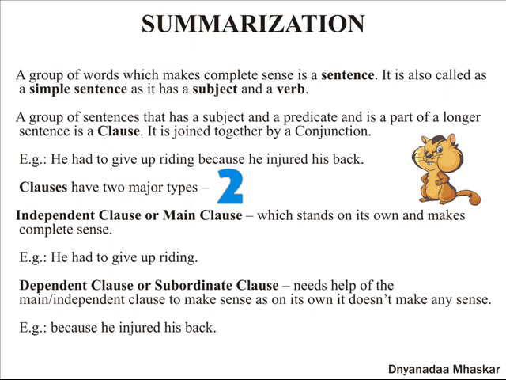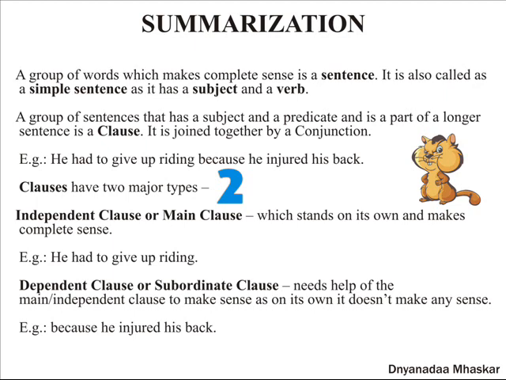Clauses have two major types. First, the independent clause or main clause, which stands on its own and makes complete sense. So here, he had to give up riding is the main or independent clause as it can stand on its own. The dependent clause or subordinate clause needs the help of the main or independent clause to make sense, as on its own it doesn't make any sense. Example, because he injured his back.